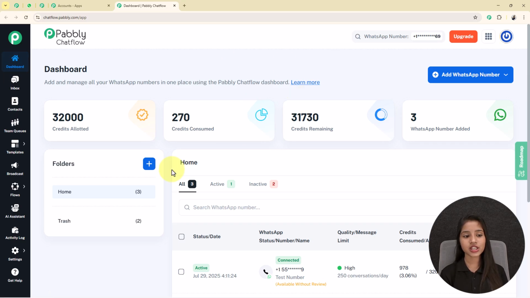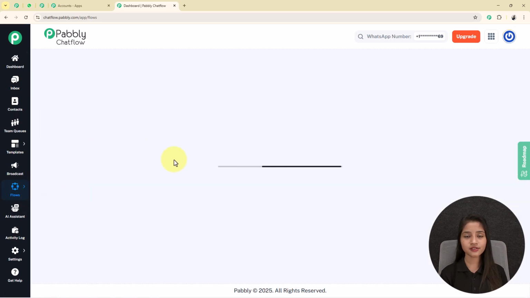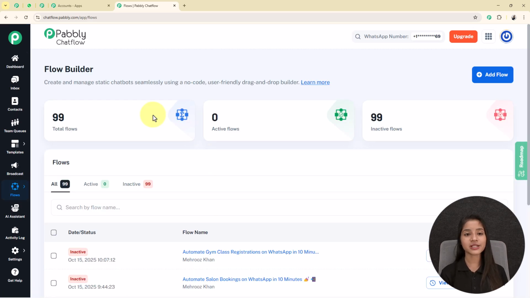As we are creating a WhatsApp chatbot, I am going to the flows option. This is the page where you can create multiple types of WhatsApp chatbot with the help of Flow Builder. It creates and manages static chatbots seamlessly using a no-code, user-friendly drag and drop builder. As we are creating a new WhatsApp chatbot, I am going to click on this plus add flow button.